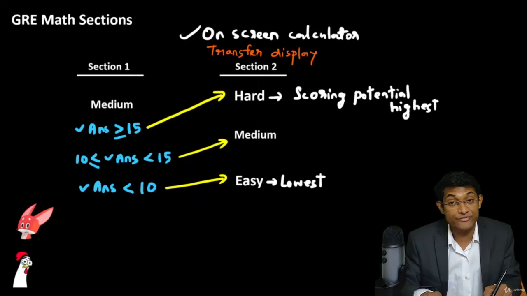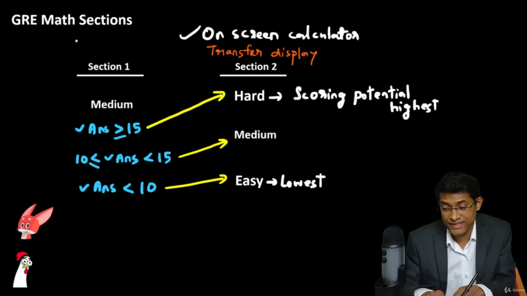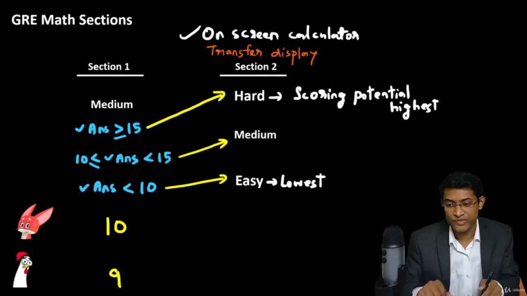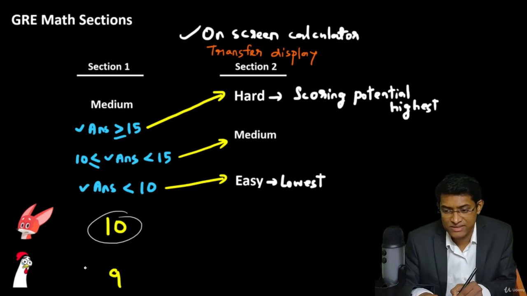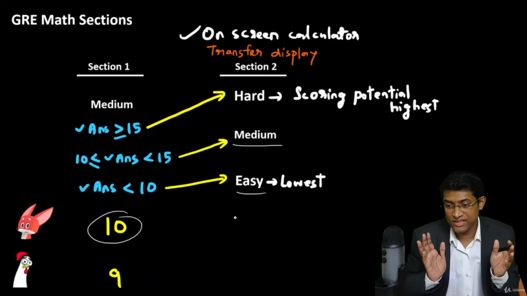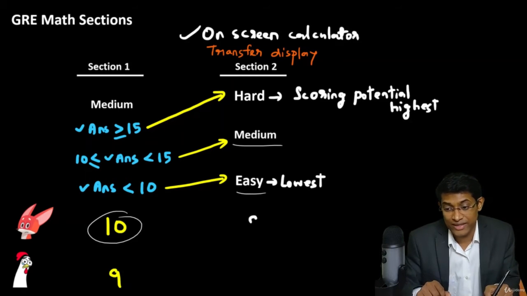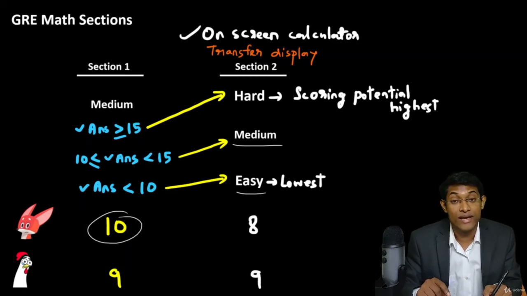Over here, I have Fox and Hen. Both of them gave their GRE exam. In section 1, Fox got 10 answers correct and Hen got only 9 answers correct. Now, because Fox got 10 answers correct, in section 2, Fox will get the medium section, right? And Hen will get the easy section. All right. Now, let's see what score each of them got in section 2. Fox got 8 answers correct in section 2 and Hen got 9 answers correct in section 2.